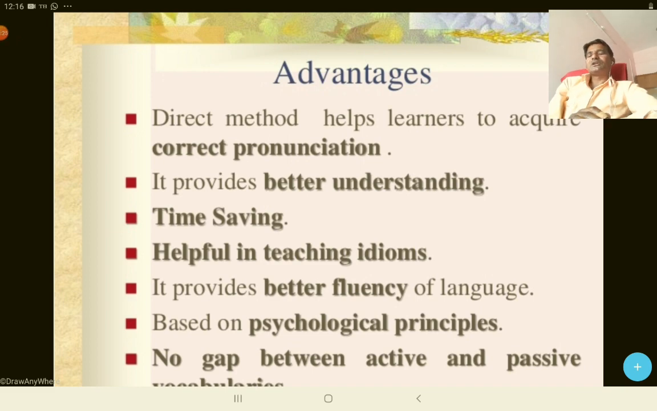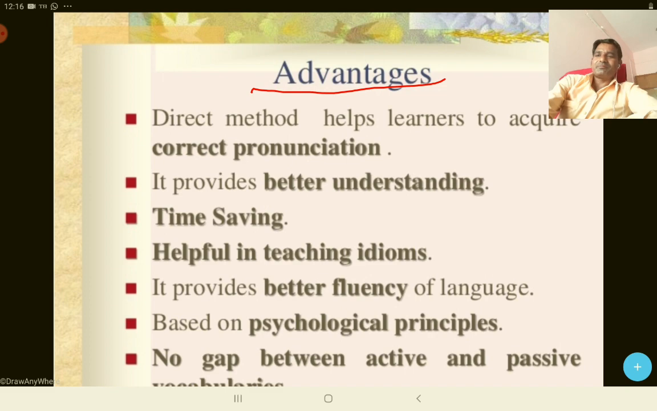Okay friends, now after having the meanings, aims and principles of the direct method, come to the advantages of this method, that is, what are the merits of this method. So the first is that the direct method helps learners to acquire correct pronunciation. This is because we emphasize only listening and speaking, and we create the environment like giving group discussion or having a speech in English or asking questions and replying in English. So in that method of creating the environment, correct pronunciation will happen.